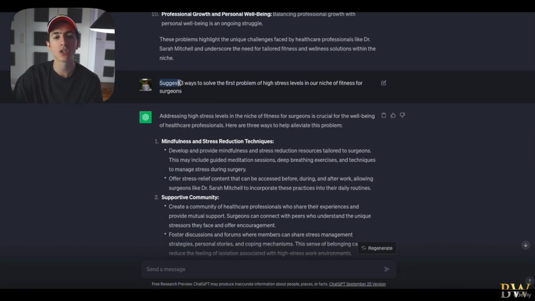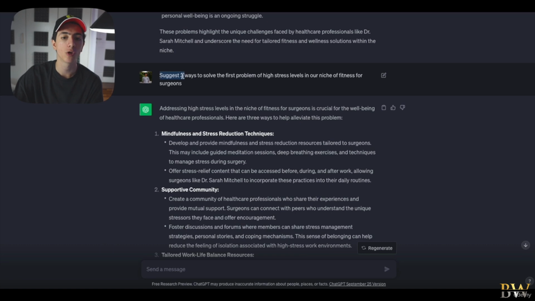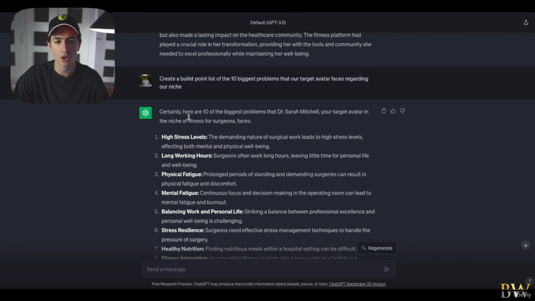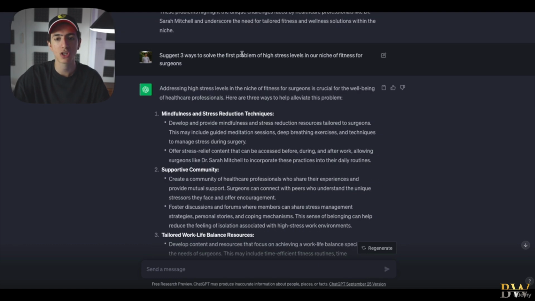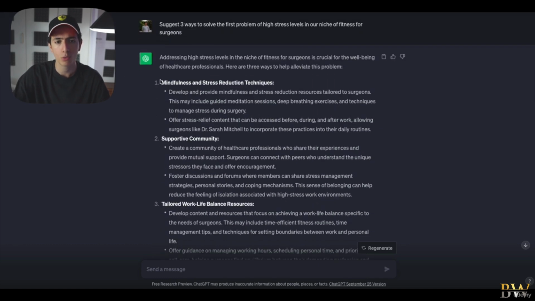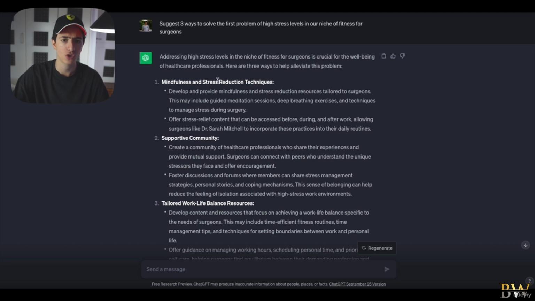And then we had: suggest 3 ways to solve the first problem of high stress levels in our niche, right? So again, the first problem was high stress levels. We suggested 3 ways to solve this problem, which is mindfulness, for example, and stress reduction techniques, supportive community, tailored work-to-life resources. Now, in ChatGPT and in general in artificial intelligence, you're going to see that we usually work in 3s.